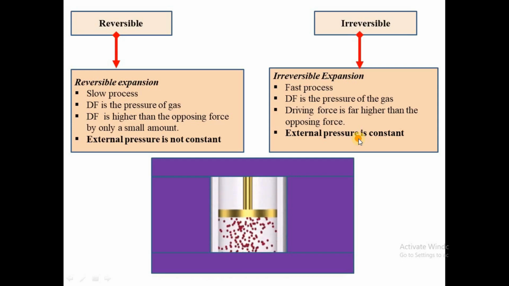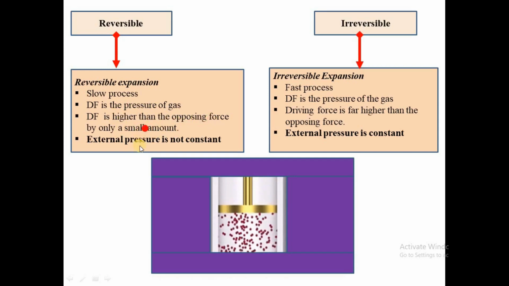So now, here the driving force is the pressure of the gas because you have the irreversible expansion, but the driving force, the pressure of the gas, is much higher than the external pressure. And for reversible expansion, we have the driving force almost equal to the opposing force, or external pressure.